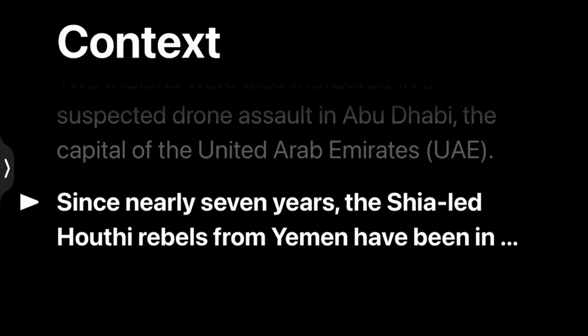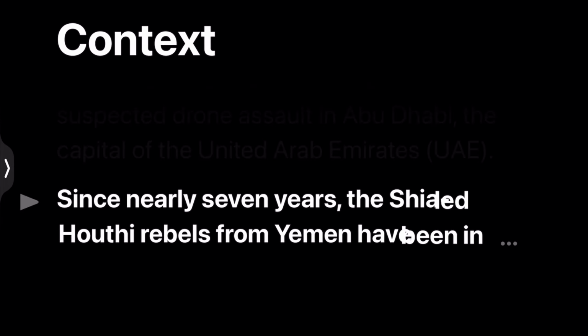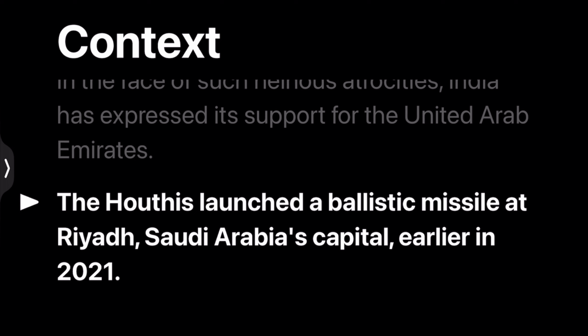In the face of such heinous atrocities, India has expressed its support for the United Arab Emirates. The Houthis launched a ballistic missile at Riyadh, the Saudi Arabian capital, earlier in 2021.